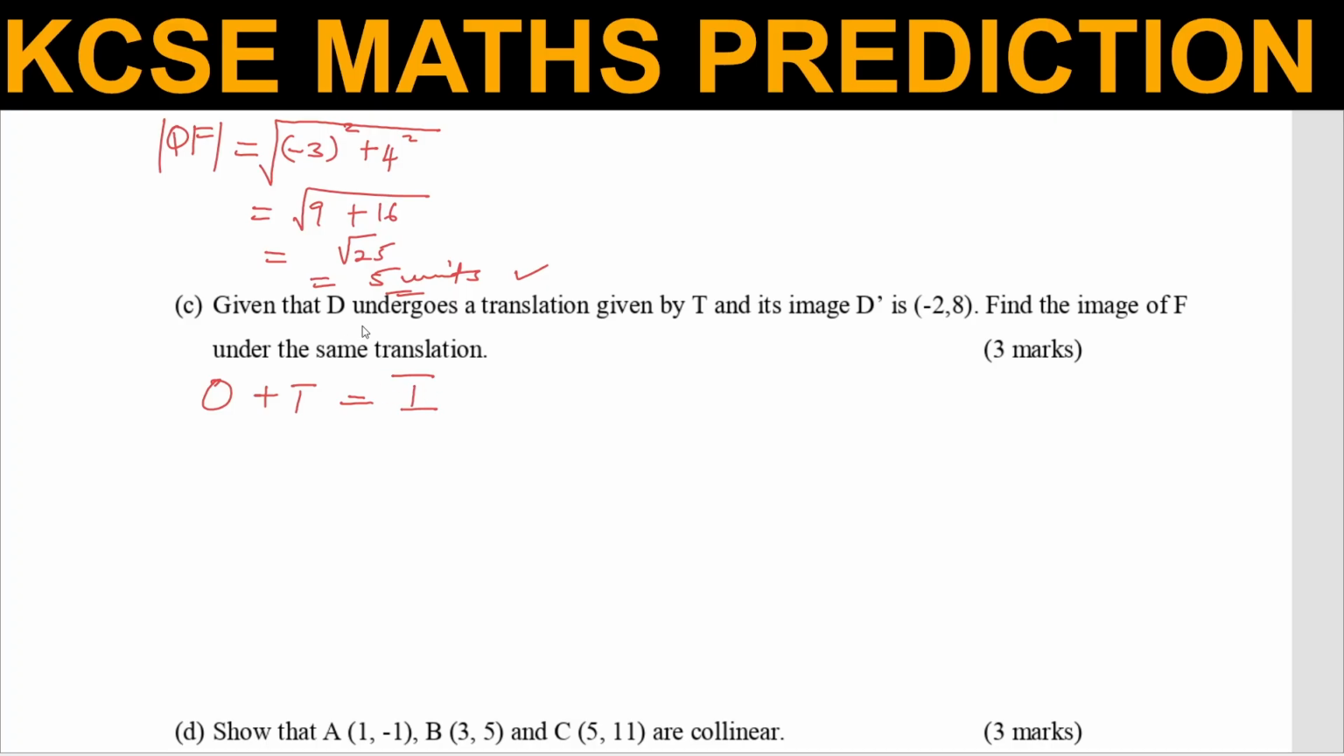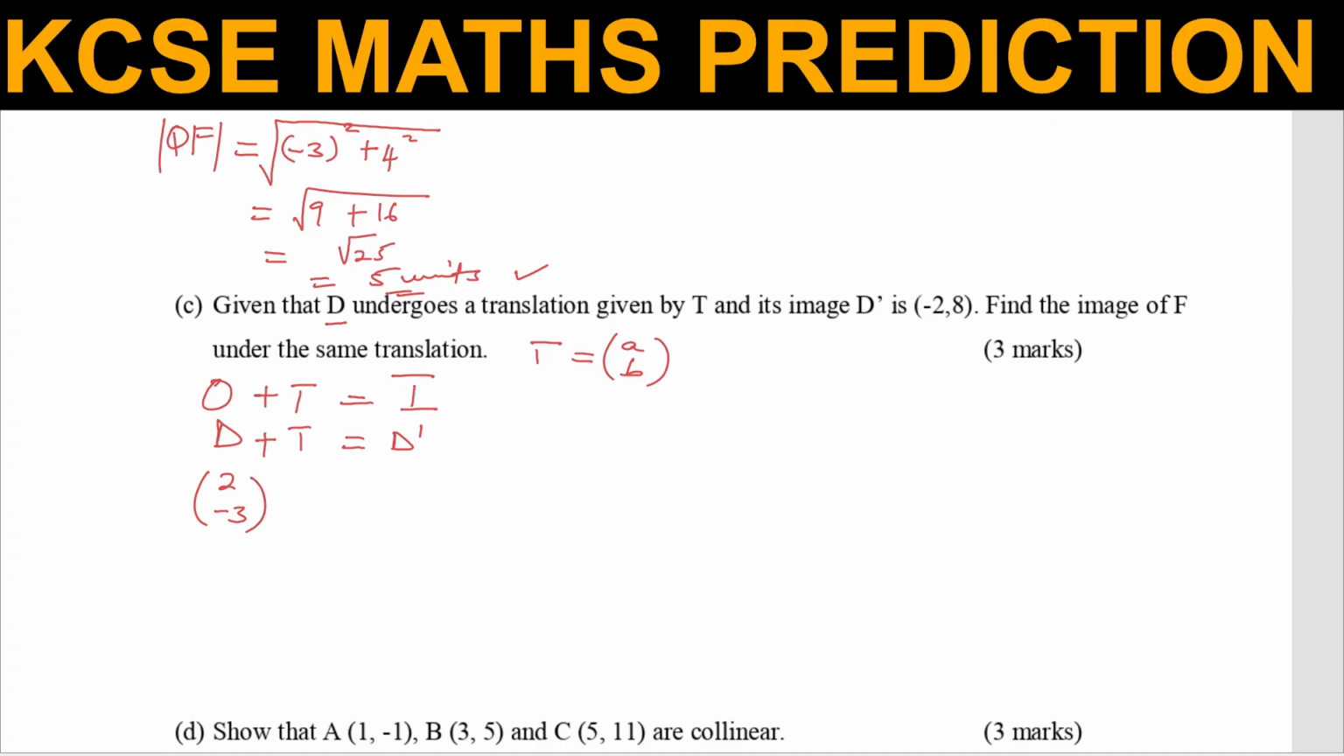So in this case, D undergoes a translation. We don't know that translation, so we can let that translation be given by vector A and B. So we have D. D is given up there, we have the coordinates. So if we take D plus the translation vector, we get D prime. D is given by 2, -3.